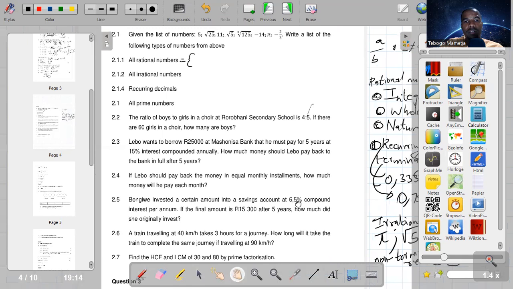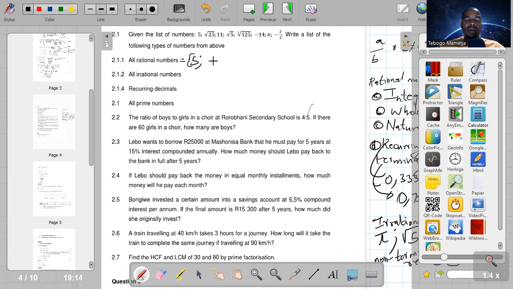So if we are looking for rational numbers now, remember guys, I said rational numbers, they include all integers, whole numbers, natural numbers, recurring decimals, and terminating decimals. So let's identify them from there. So we have 5. Yes, 5 is a rational number. Why?